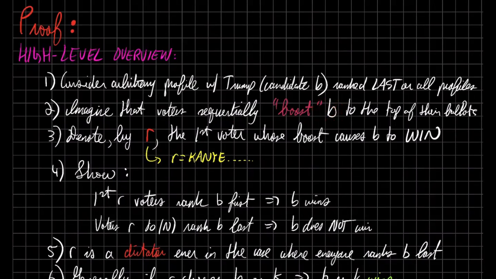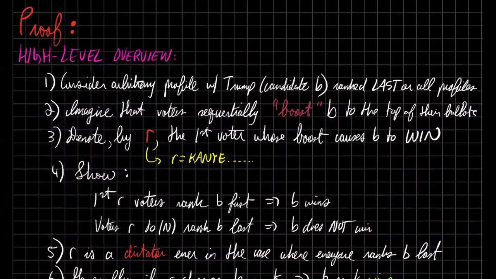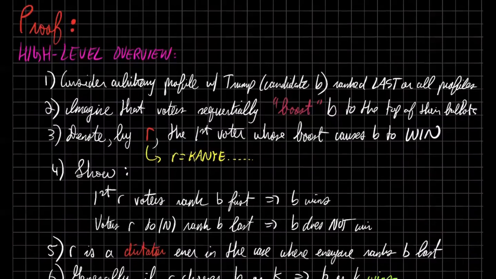All right, and then we're going to denote by R the voter, the first voter whose boost causes Trump to win. So obviously in the beginning, Trump is last on everyone's ballot, right? So no matter how bad your social choice function is, you're never going to choose Trump, because we're guaranteed that the social choice function is unanimous, right?